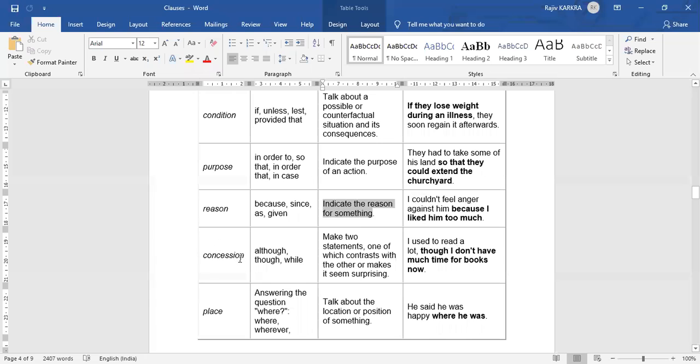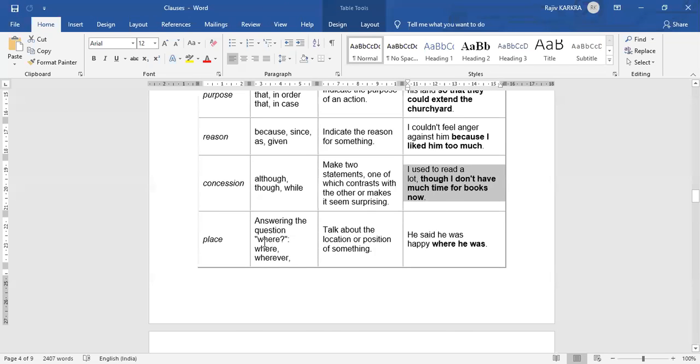Concession. Now concession: although, though, while. Make two statements, one of which contrasts with the other or makes it seem surprising. I used to read a lot, though I do not have much time for the books now. That was an example.